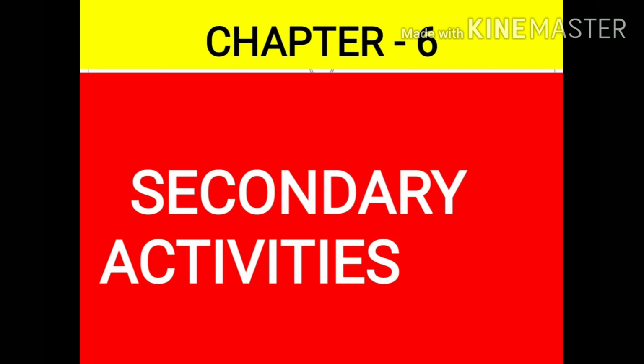In my previous video, we discussed what secondary activities are, what manufacturing is, and the characteristics of modern large-scale manufacturing. Then we discussed the factors affecting the location of industries. Now let's discuss the rest of the topics of this chapter.